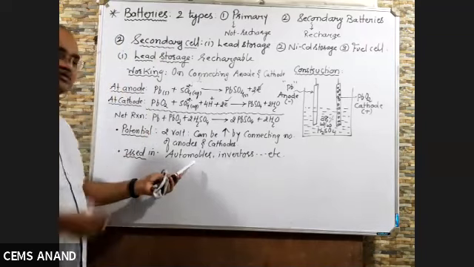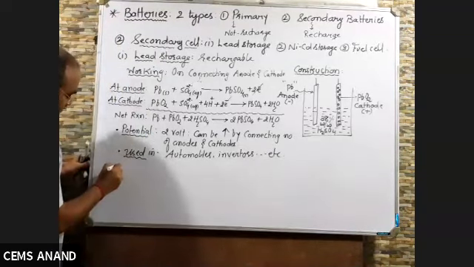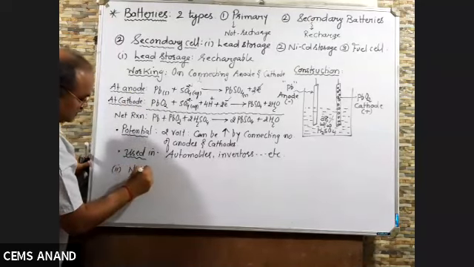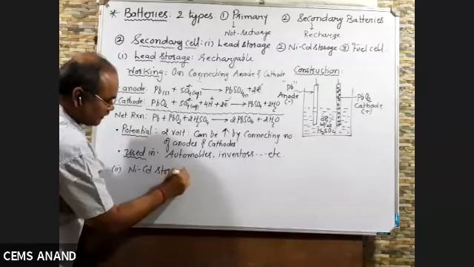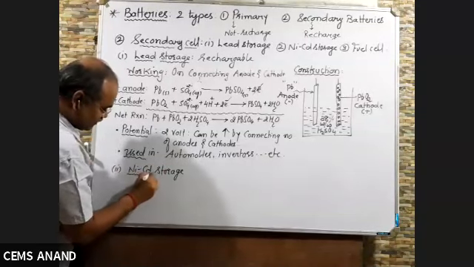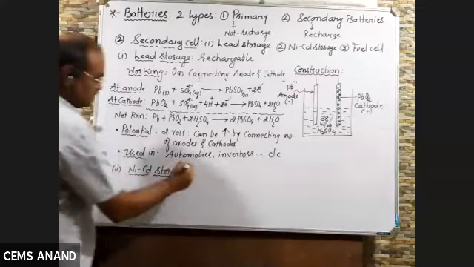But most important use is in automobile, right? Second one is also there. Nickel cadmium storage cell. NICD, nickel cadmium storage cell.